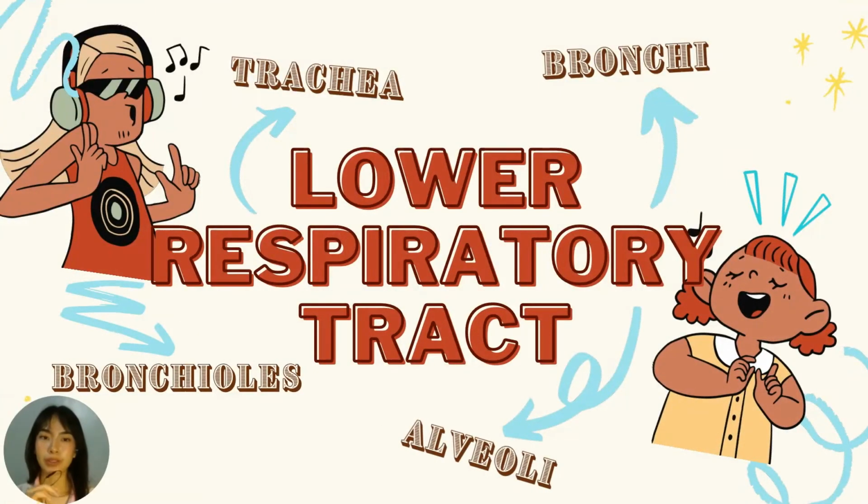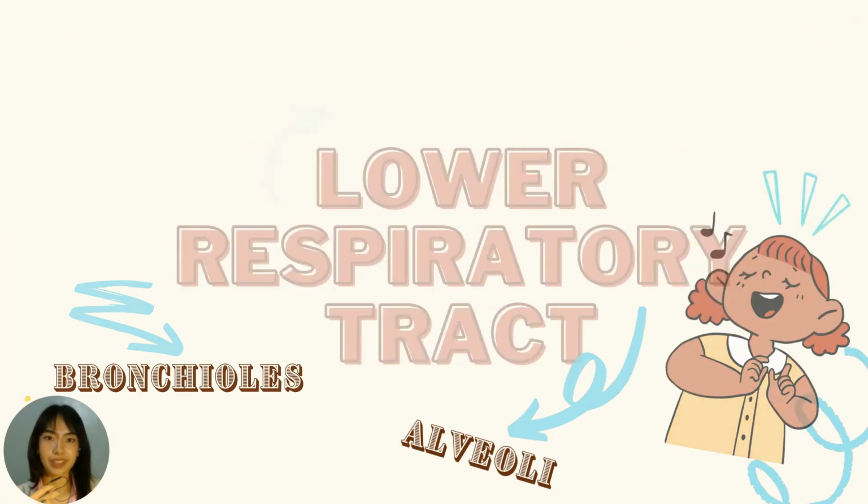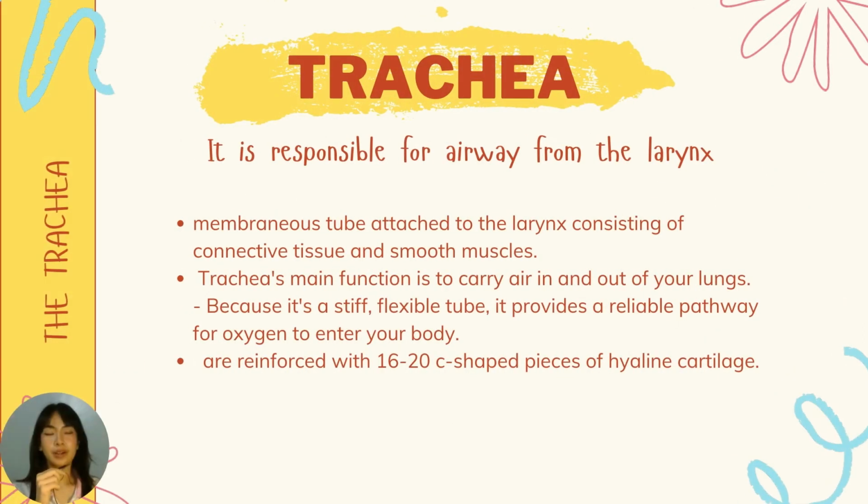So, moving on to the lower respiratory tract: the trachea, bronchi and bronchioles, as well as the alveoli, which make up the lungs, make up the lower respiratory tract. They are responsible for taking air from the upper respiratory system, absorbing oxygen, and expelling carbon dioxide. The trachea is also known as the windpipe. It is greatly responsible for facilitating air to the larynx.